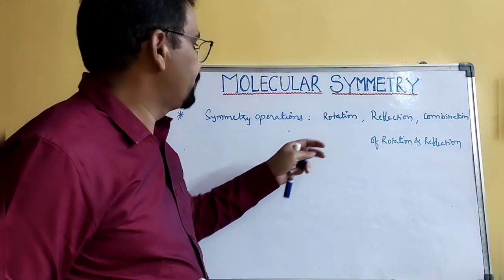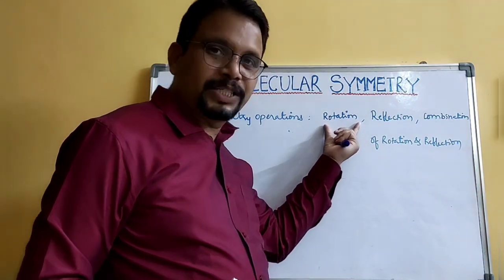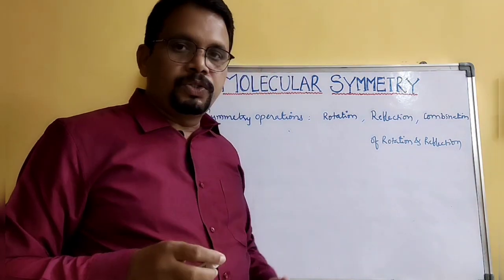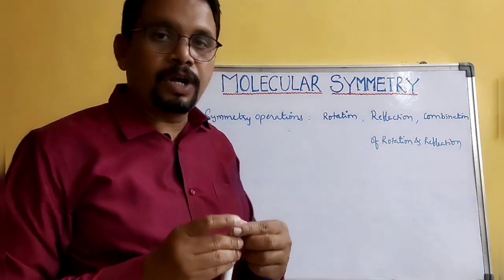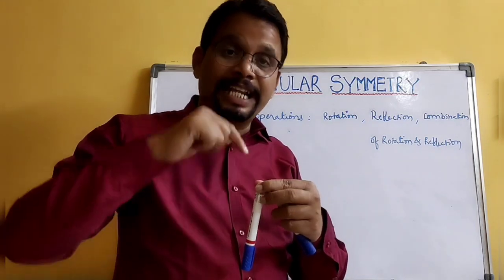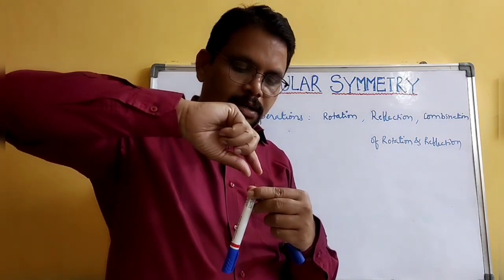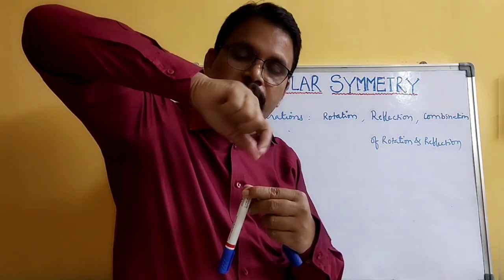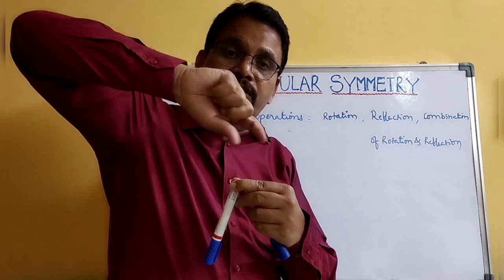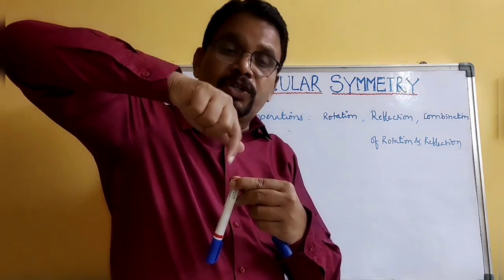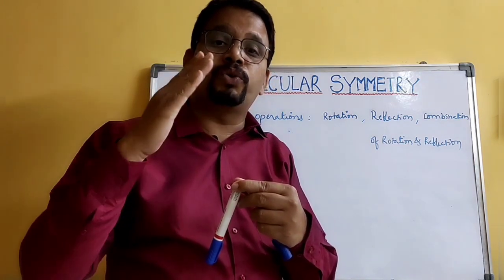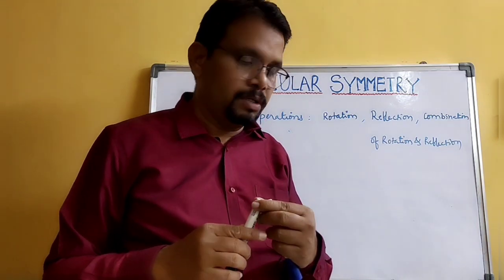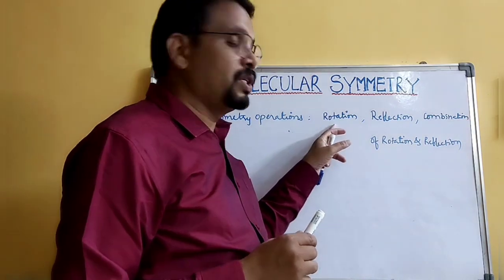So let me give you a little bit of explanation. Rotation, you know about rotation. You have to choose an appropriate imaginary axis, and around that axis you can rotate the molecule. When you rotate the molecule, if it produces the same as the original molecule, then that is called the symmetry operation, rotation.